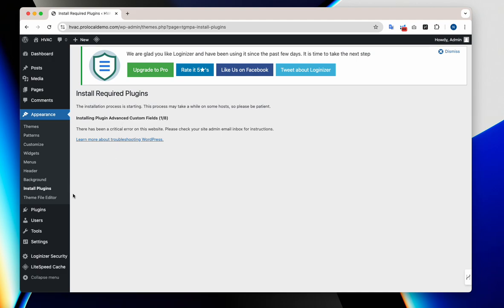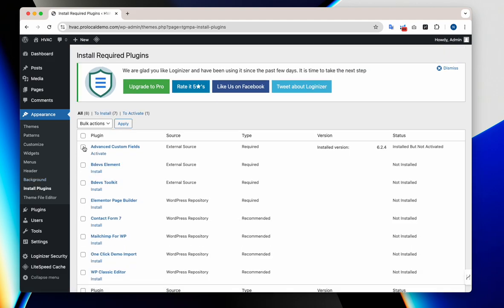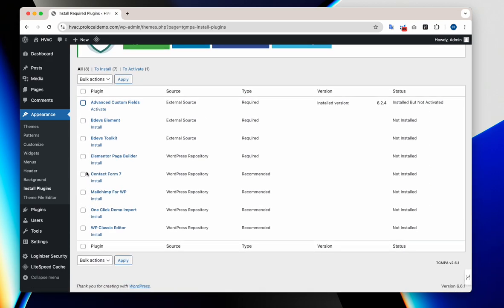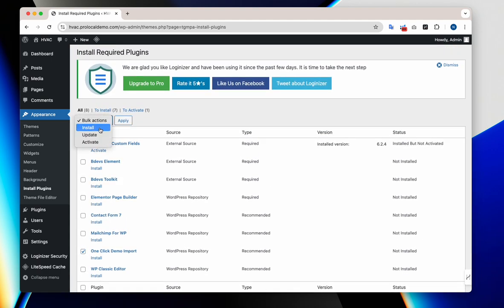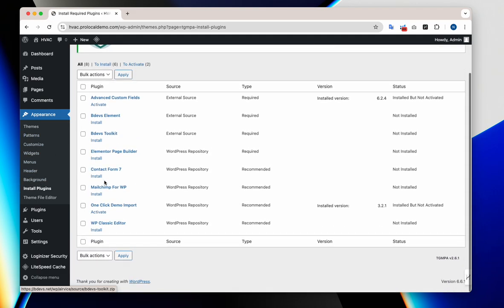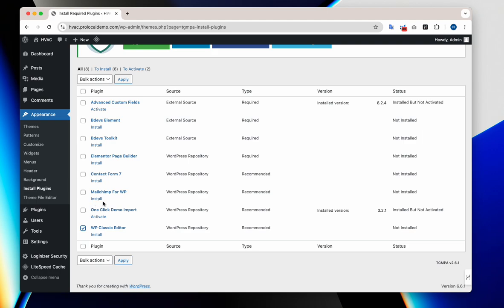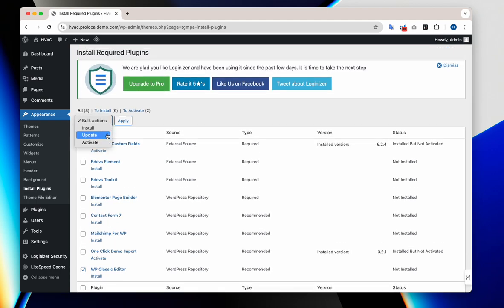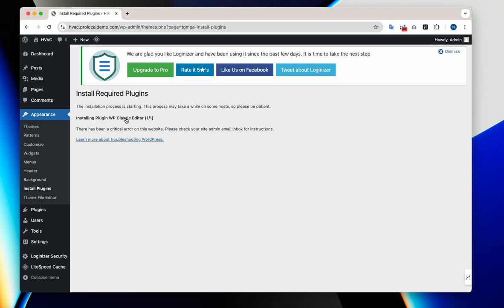Sometimes there's errors, so you're gonna have to go and manually install some of these one by one. So, looks like this has already happened. So we're gonna do the one that's most important, and we're gonna start with install the one-click demo import. Let's see if this happens. Okay, so it looks like they are installing, but they are just having some issues.